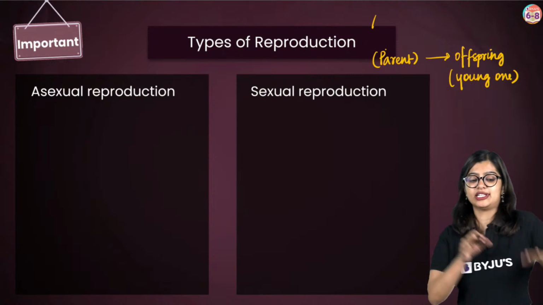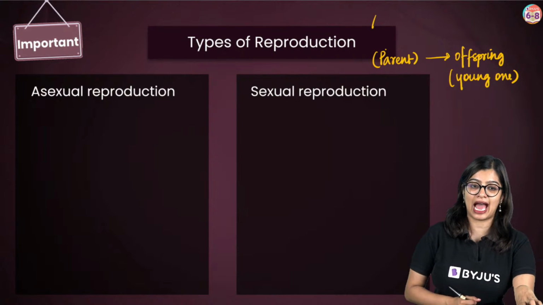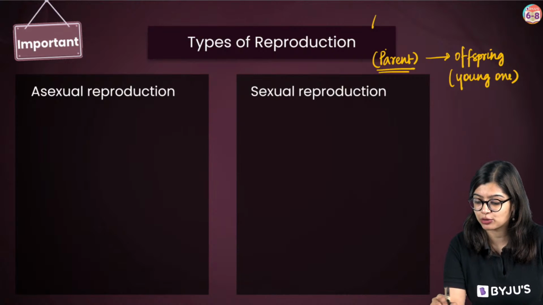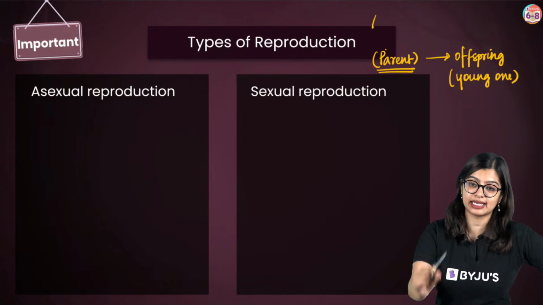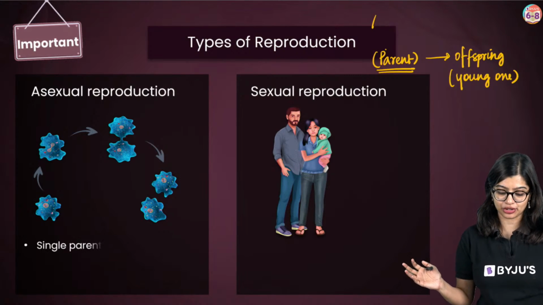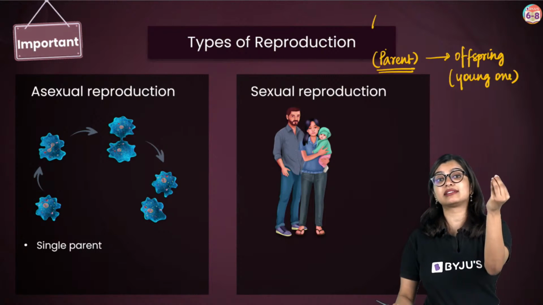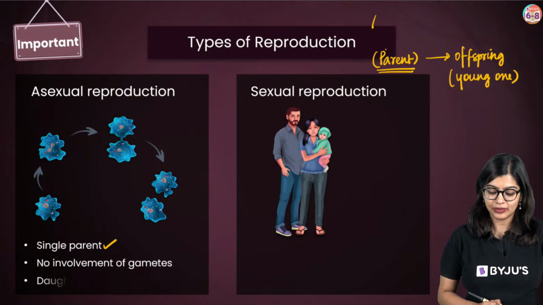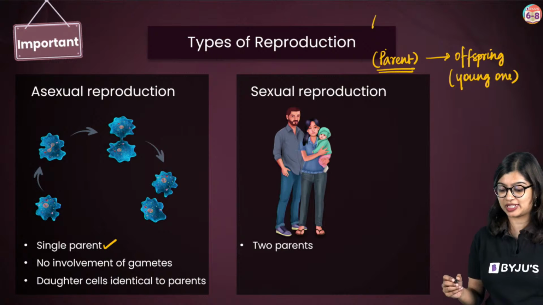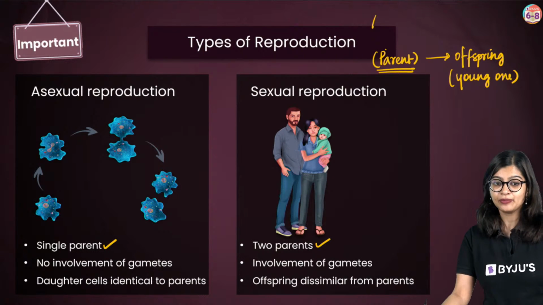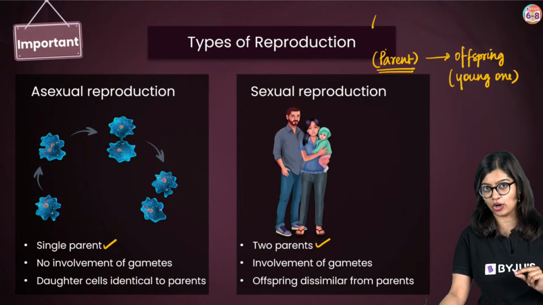Good. Now what is the difference between asexual and sexual reproduction? It is basically with respect to the number of adults involved in the process. In the case of asexual reproduction, there is only one single adult organism or one single parent organism. On the other hand, in the case of sexual reproduction, there are two parents, so two parents are involved.